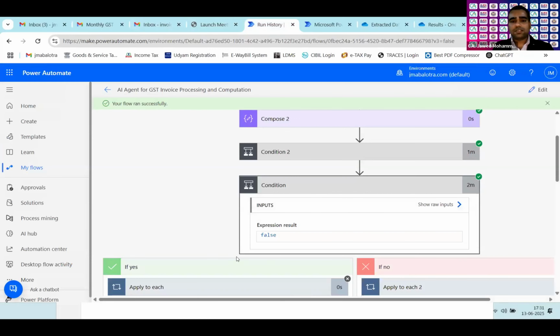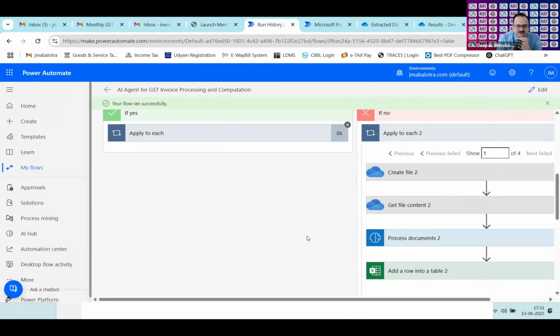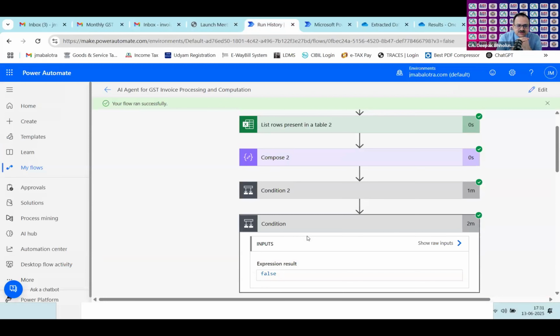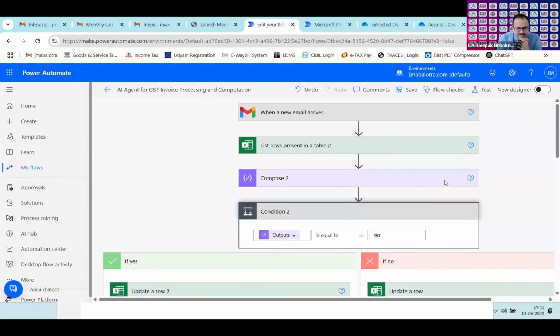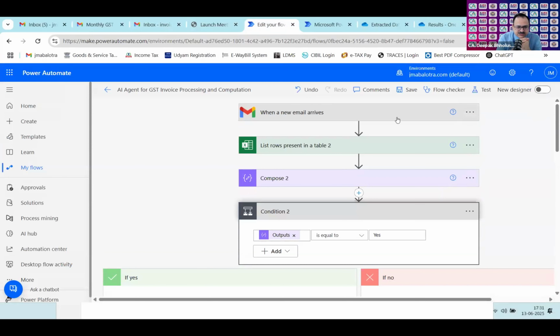Yes, sir. This is a cloud flow. Let's say a mail is there. Can you first go to the mail flow? Should I show you as a run flow, or in the edit mode? No, edit mode. Run flow we have already seen. Yes, sir. This is the edit mode.